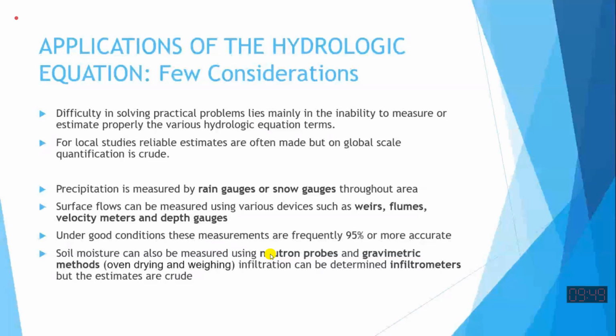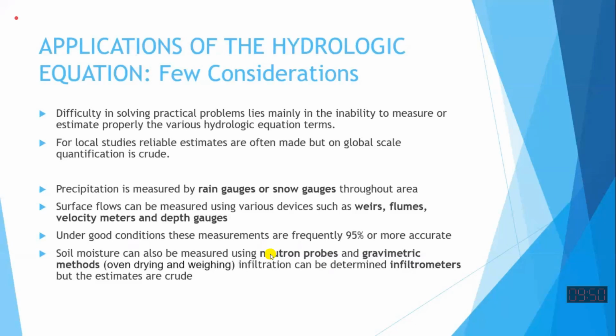But we cannot measure the flow of the ground to much extent. How much water is coming from the surrounding area in this part, groundwater, we have to rely on estimates. We cannot measure accurately. We see what is the groundwater depth at this place, what is the groundwater depth at this place.